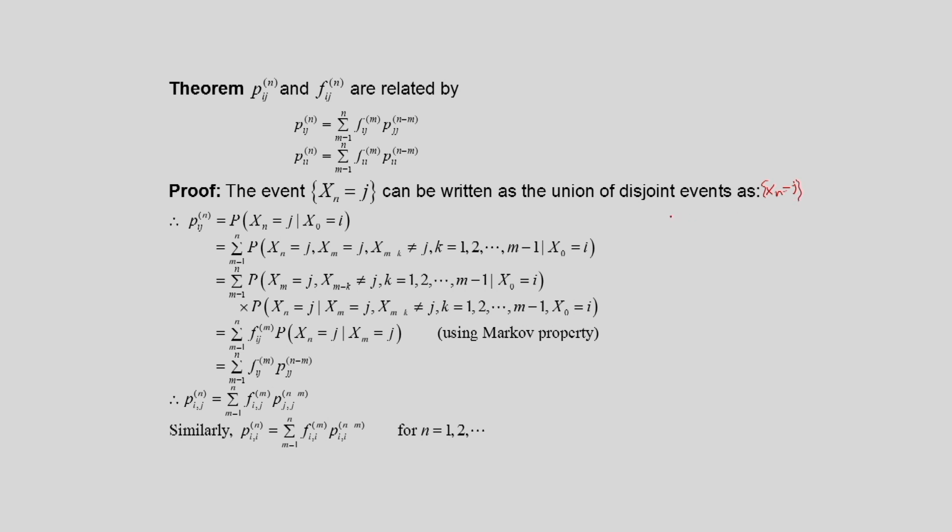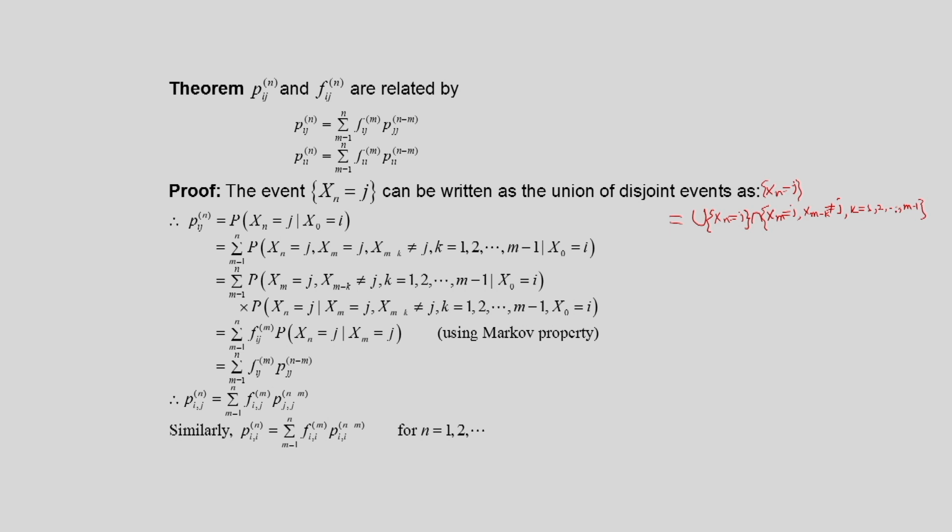So this can be expressed as the union of disjoint events, that is, X_n is equal to j intersection with the disjoint events X_m is equal to j, X_(m-k) is not equal to j, k is equal to 1, 2, etc. up to m minus 1.